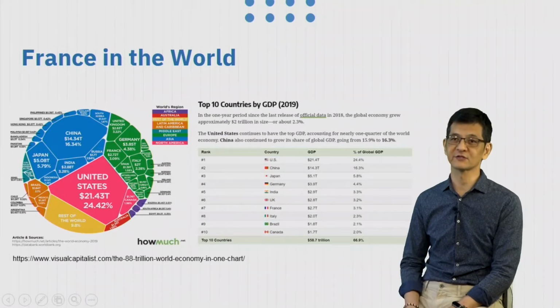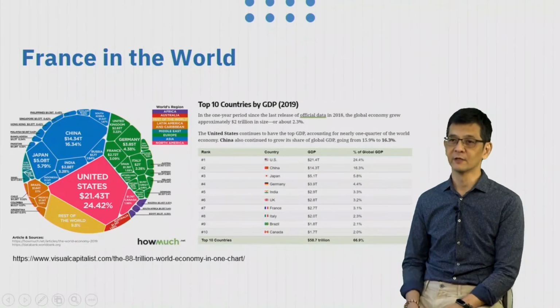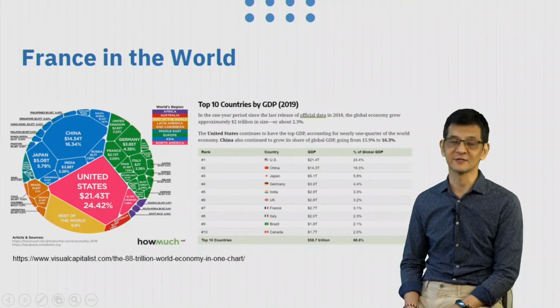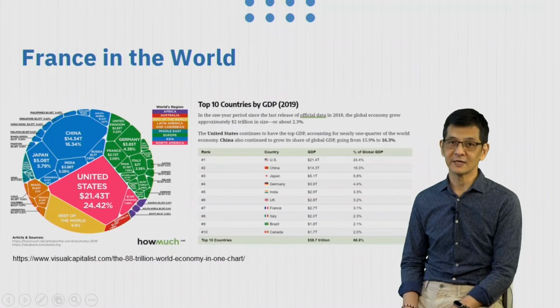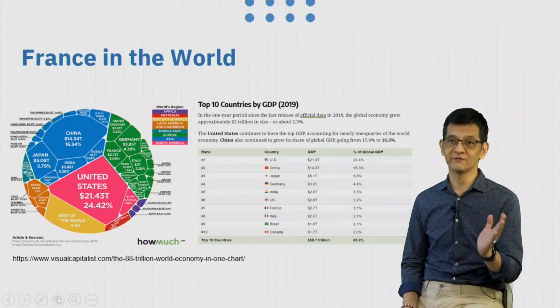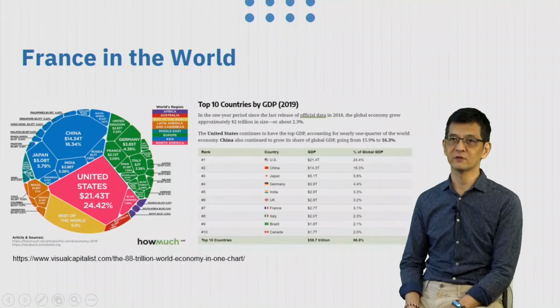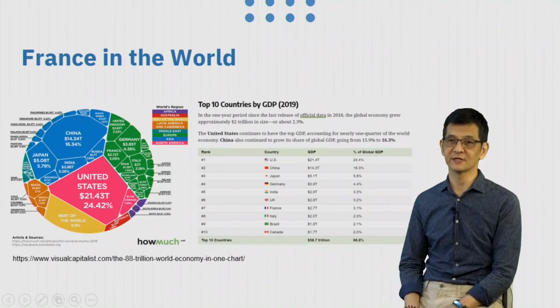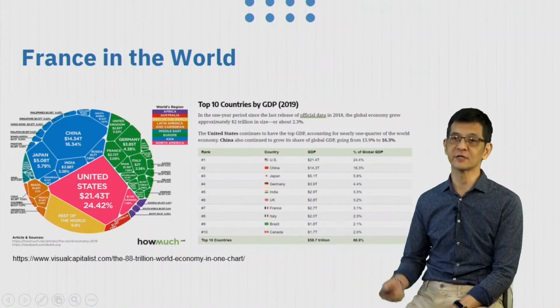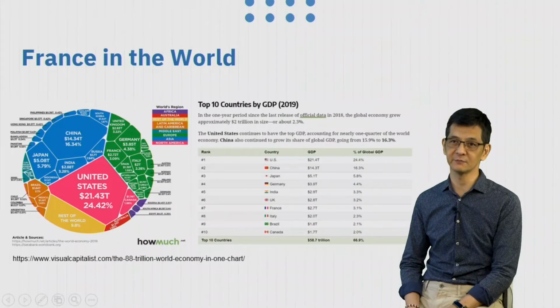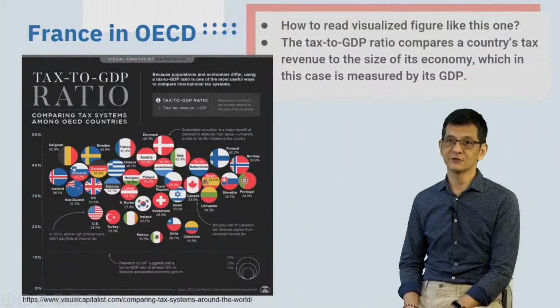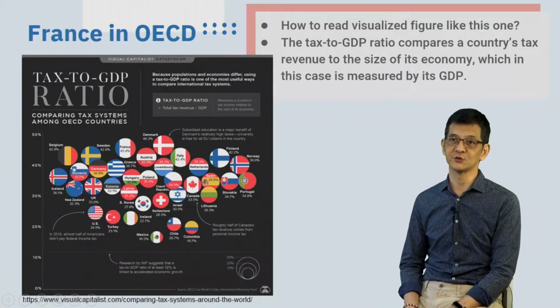On this slide, you can see a graphic and a table. Tables are tiresome, and I think that nowadays we don't like to read tables. So the graphic that you can see on the far left-hand side is a more visual way to make us understand the weight of the French economy in the world. You can see that the US is the biggest economy and China is the second biggest economy in the world.